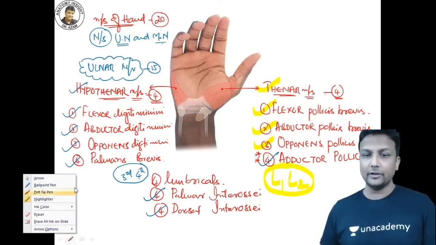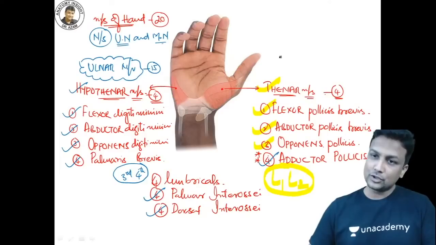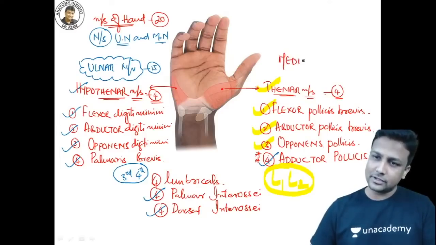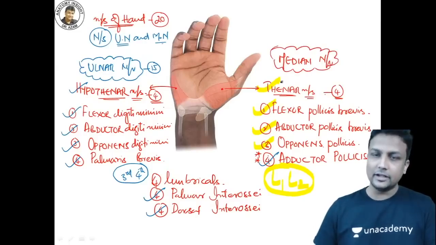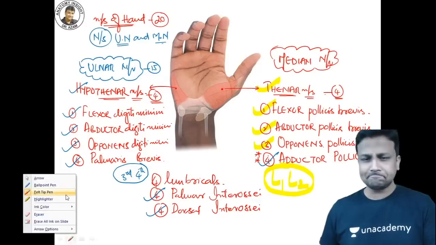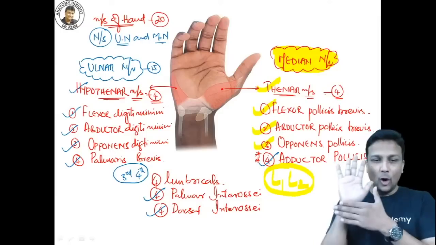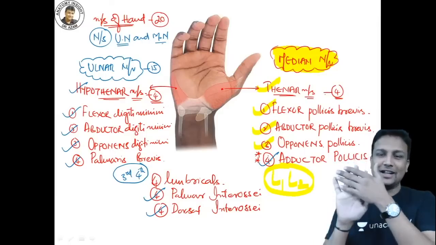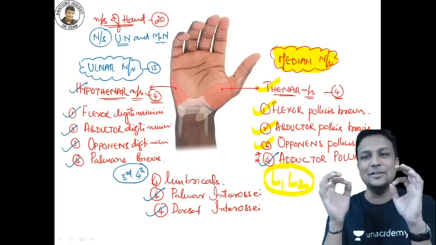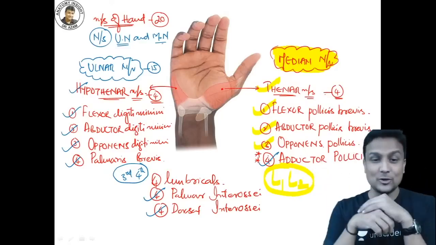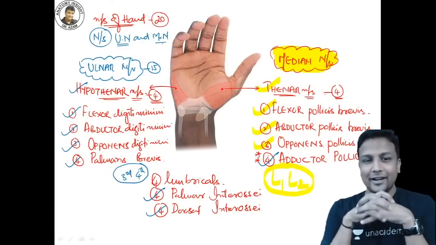Whatever I have written here or highlighted with yellow color, all of that will be taken care of by your median nerve. The reason I'm telling you a little bit slowly here is that if you understand this nerve supply, all these muscles and their nerve supply, then you can solve many questions with this. So everything highlighted in the yellow color will be taken care of by your median nerve. So all the 20 muscles of the hand will be supplied by ulnar nerve and the median nerve. Yes, it is also known as laborer's nerve. Very good. Okay. Next one.